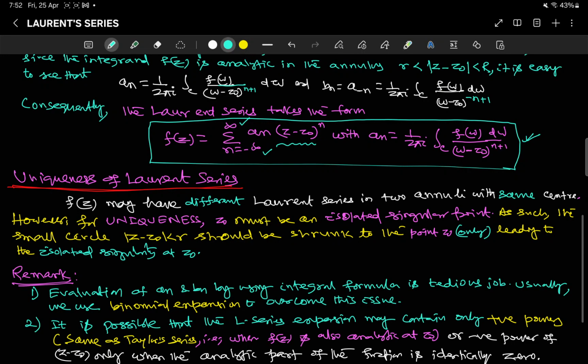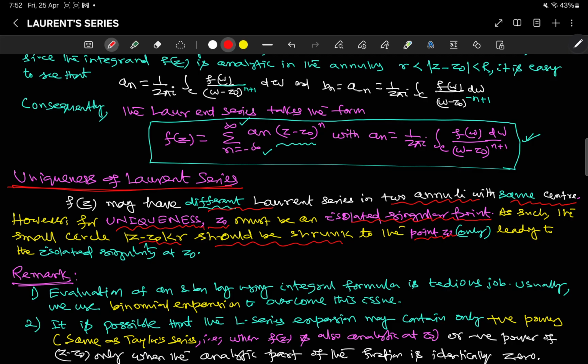Now you see, f(z) may have different Laurent series in two annuli with the same center. However, for uniqueness, in line with the Taylor series, z0 must be an isolated singularity. We can just have a small circle of convergence, just that point, an isolated singularity. So as such, the small circle should be shrunk into the point z0 only.